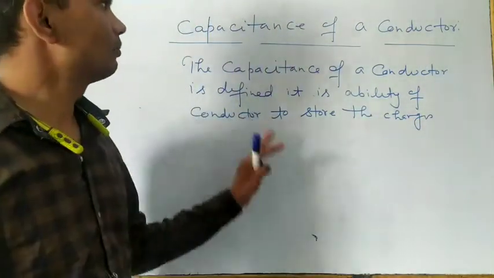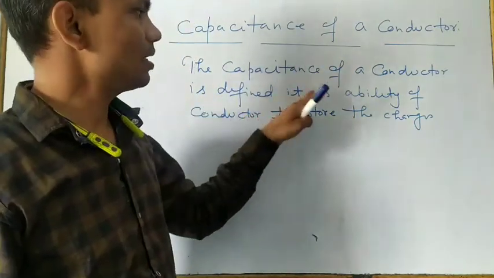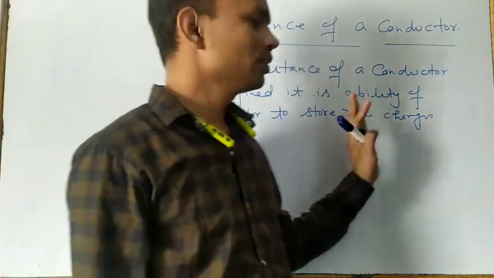So this is the simple meaning of the capacitance of a conductor. Means the capacitance of a conductor is defined as its ability to store charges.